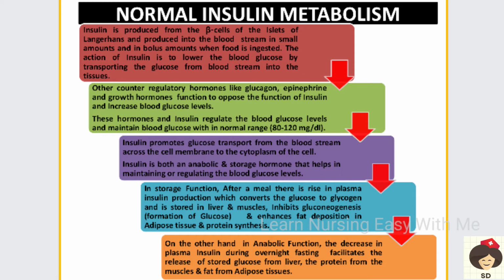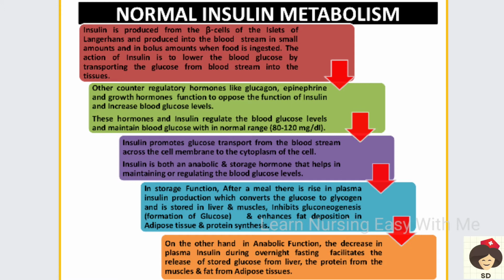As I already said, insulin's main function is to transport the glucose from the blood and take it to the cells. And insulin has two functions, one is anabolic and one is storage function. With these two functions, it helps in maintaining the glucose level.